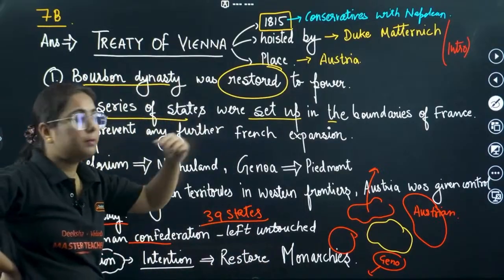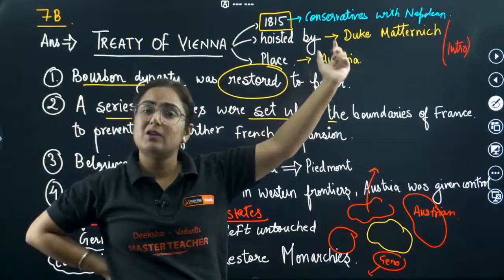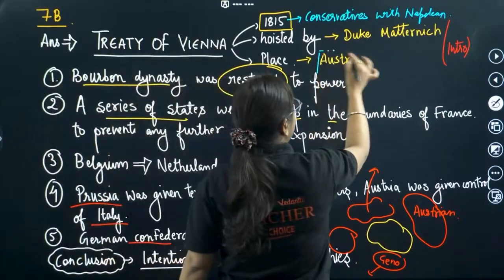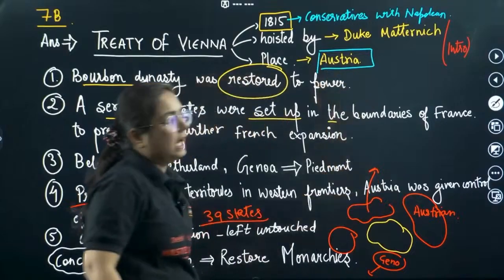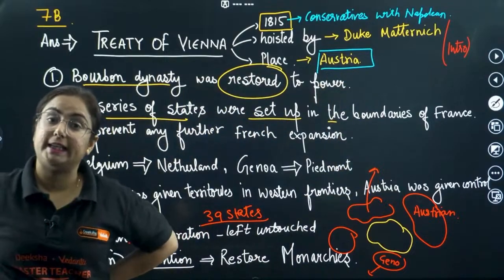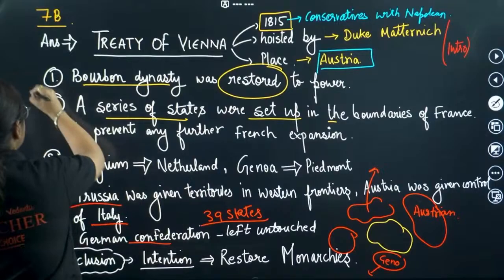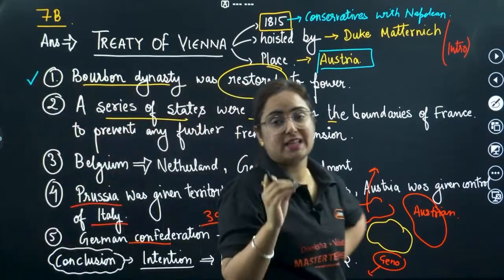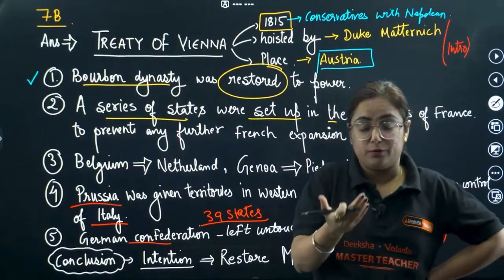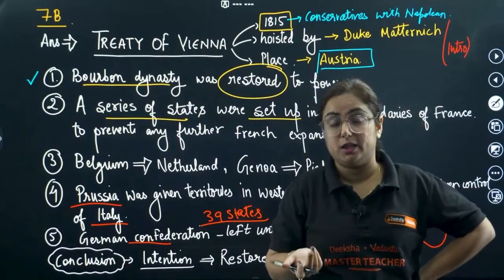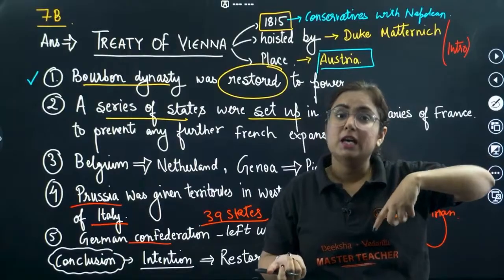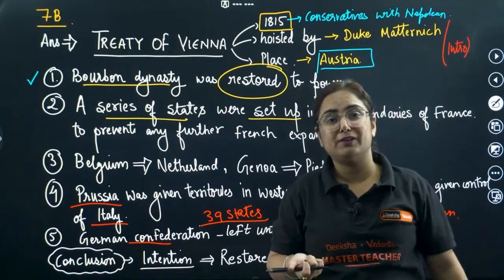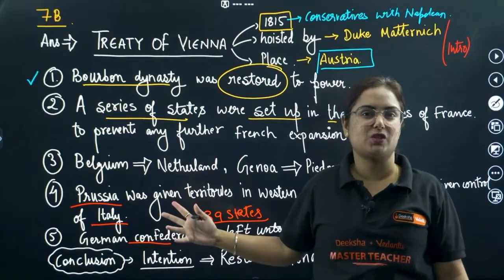It was hosted by Duke Metternich, an Austrian chancellor, and it was signed at a place known as Austria. Get it? Introduction done. Moving to the first point, the treaty. The provisions of this treaty were such that France, where Napoleon is defeated, now who will come back to the power? So the Bourbon dynasty, which was earlier deposed in the French Revolution, came back into the picture.